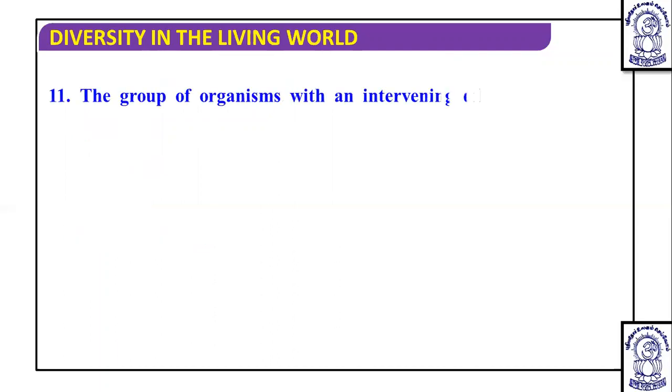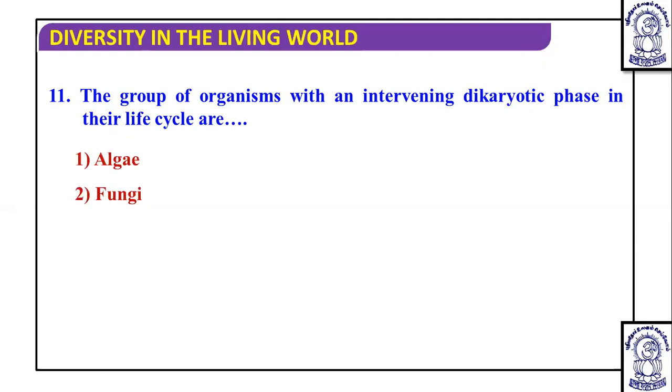Next to that, the group of organisms with an intervening dikaryotic phase. Dear students, we have studied that dikaryotic phase. In dikaryotic phase, the cells have two nuclei. And this dikaryotic phase is found in the higher fungi, the septate fungi like Ascomycetes and Basidiomycetes. So if we see the examples, Ascomycetes and Basidiomycetes are fungi. So fungi become the correct answer.